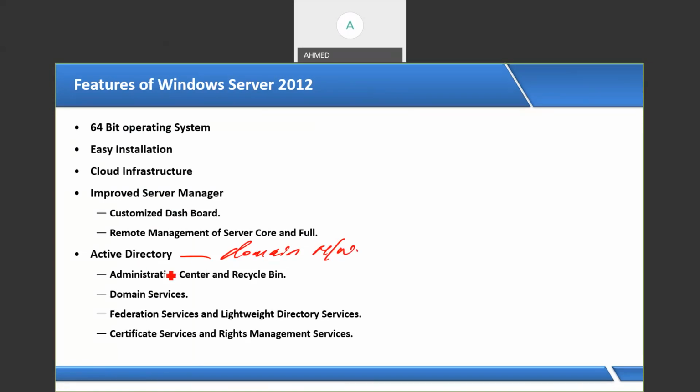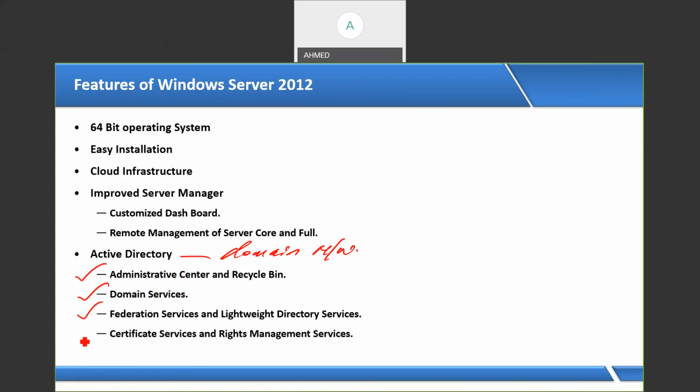In our course, we are going to see, with the help of Active Directory Domain Services, a flagship service of Microsoft, how to make a domain controller, how to make servers, and how to authenticate users to log in. And we'll see, if user accounts are deleted or lost, how to restore them by using the Active Directory Recycle Bin, how to give the single sign-on service by using Federation Services, how to give authentication by using Lightweight Directory Services, and how to generate certificates to secure your data resources.